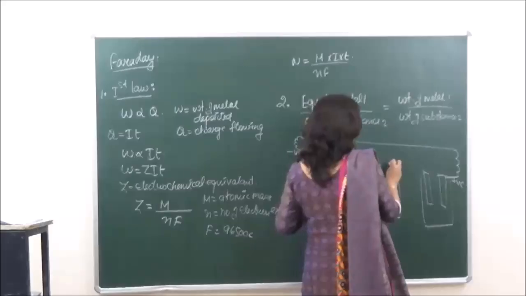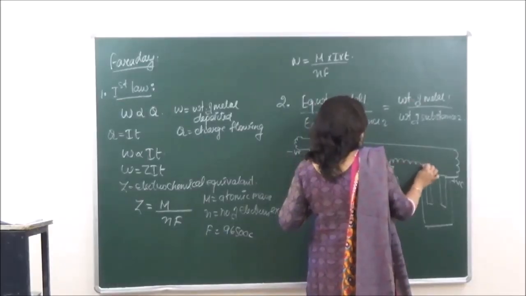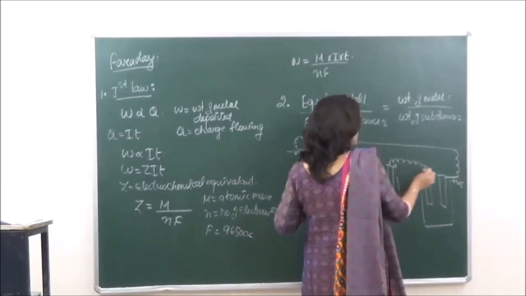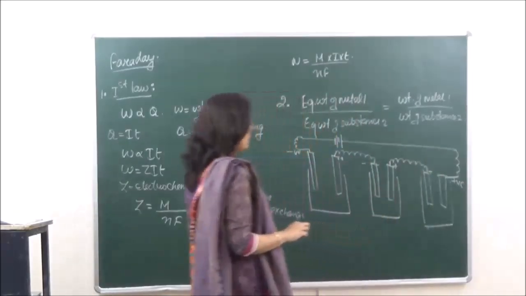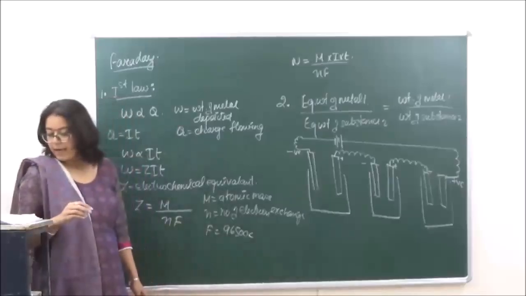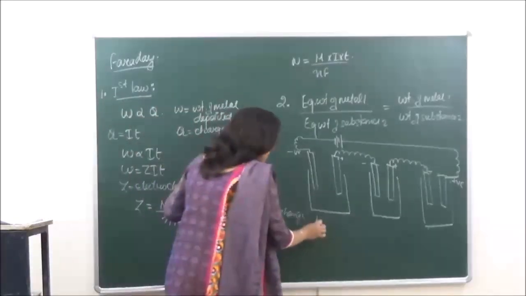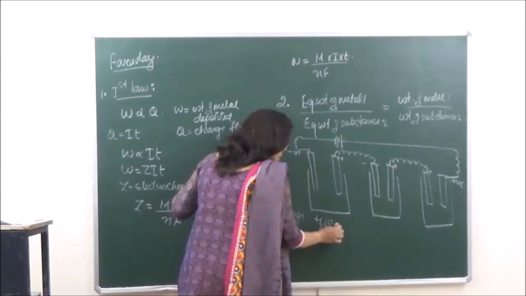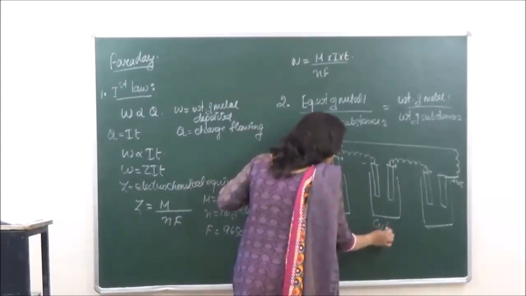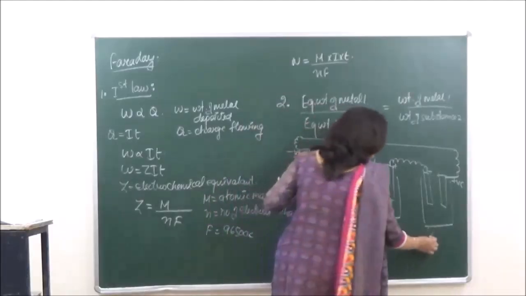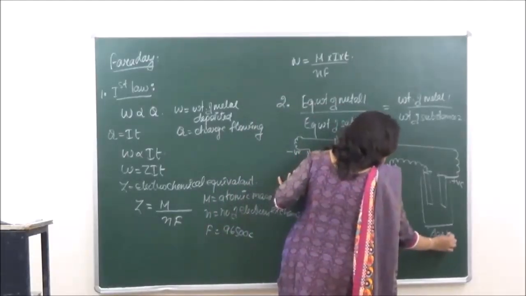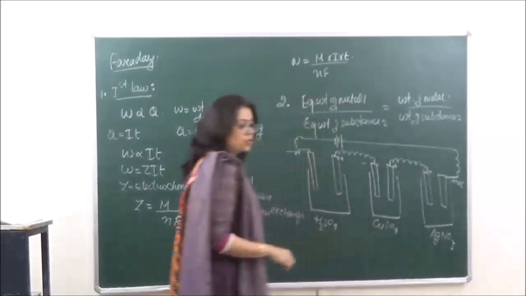Okay? Similarly, and this is the negative terminal. In the first beaker, we have taken H2SO4 solution. Second, we have taken copper sulfate solution, and in the third, we have taken AgNO3 solution.